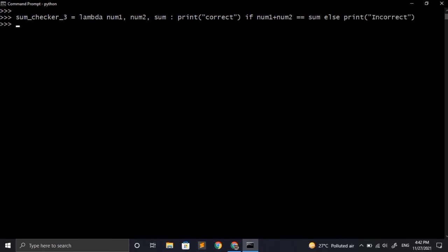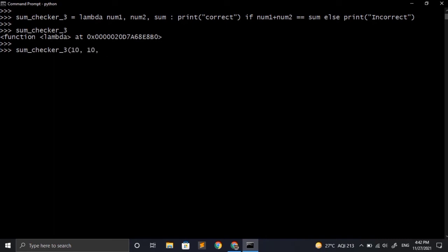Now to call this function we have to write the name of the variable. So if I directly write it without providing the parenthesis, it will show a lambda function at this address. But when I write the name of the variable and provide the parenthesis and the required arguments, then it will work as expected. So now when I change the sum, it will show incorrect. So we have wrapped the whole function that we made in the beginning, which was very big, into one single line of code.